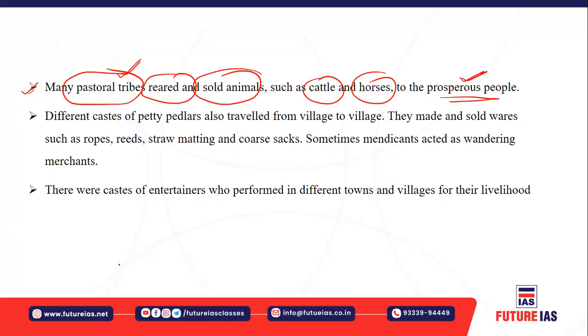And you must understand, different castes of petty peddlers also traveled from place to place, from village to village, right? And they sold wares such as ropes, reeds, straw matting, etc., right? So there were many caste people also, entertainers, who performed in different towns and villages for their livelihood also.